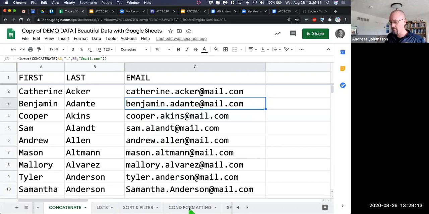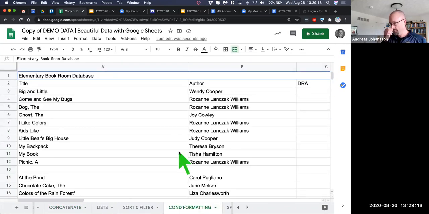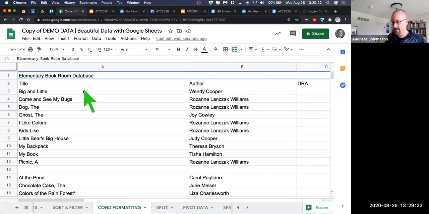So that's that. That's a little bit about concatenating. We're going to move to conditional formatting. So follow me in the spreadsheet, conditional formatting.